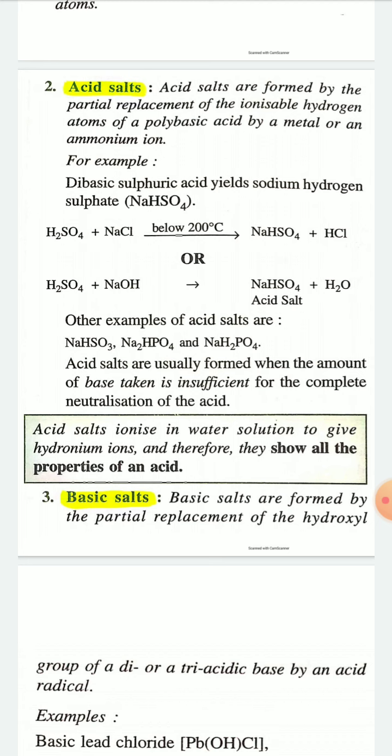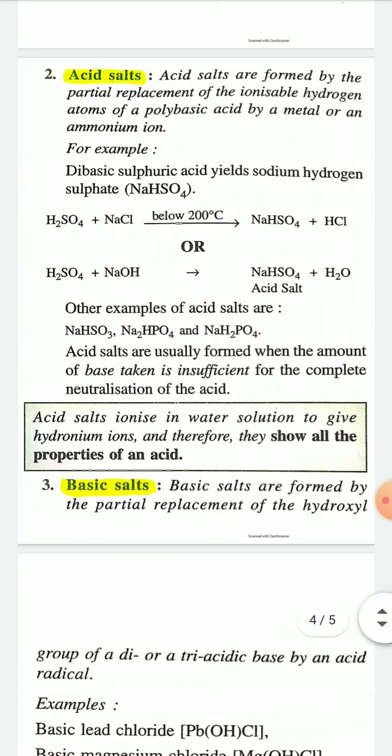That's why these salts are acidic in nature. When H2SO4 reacts with NaCl below 200 degrees Celsius, it will form NaHSO4. See, NaHSO4 contains one more hydrogen atom. That's why NaHSO4 is a salt, but it is acidic in nature.